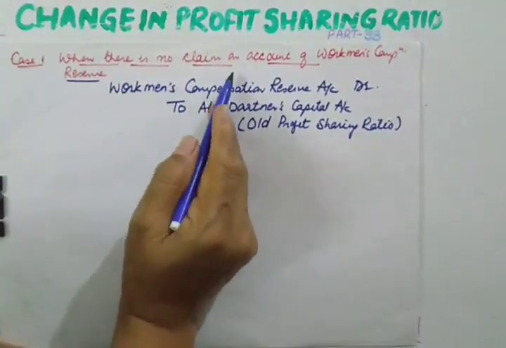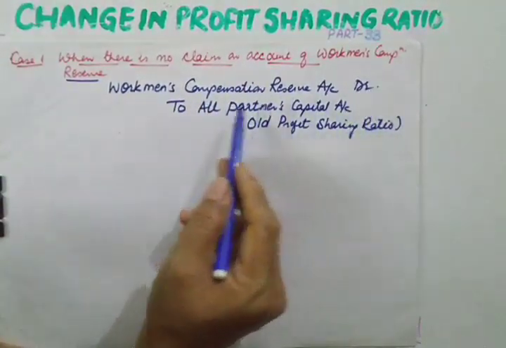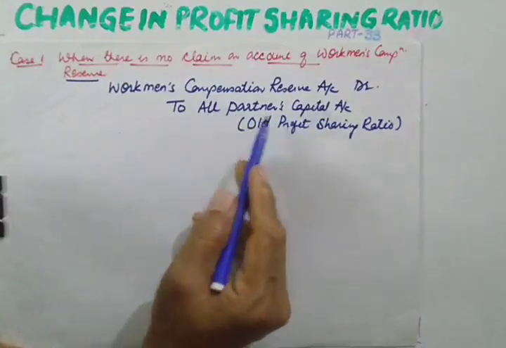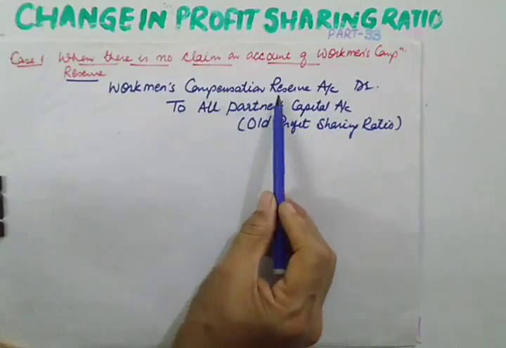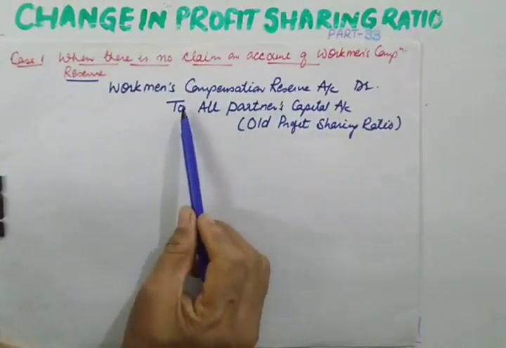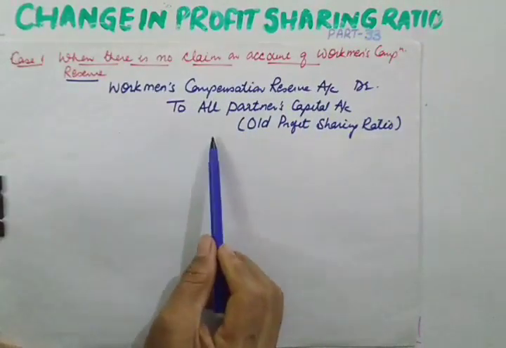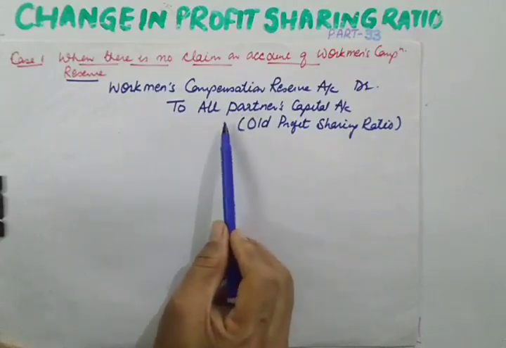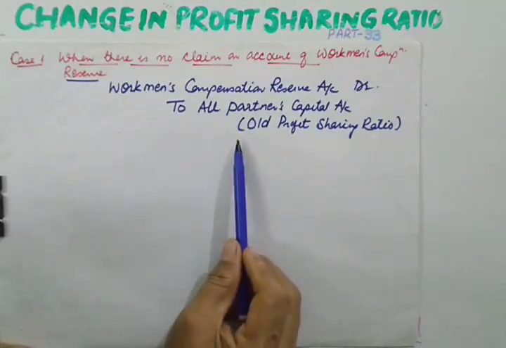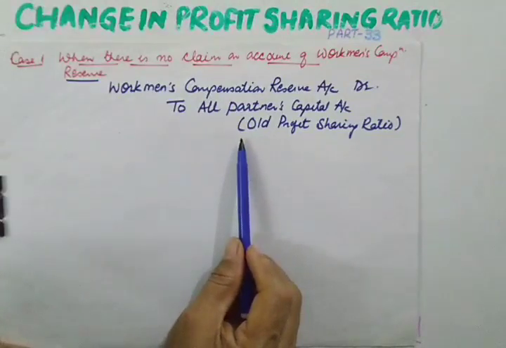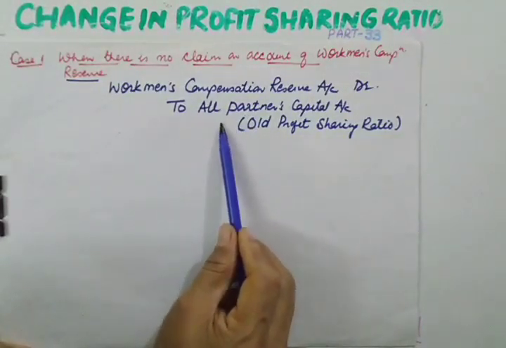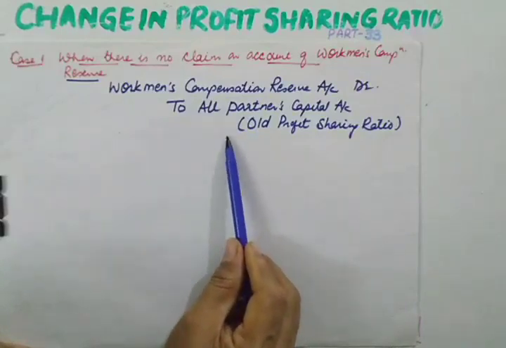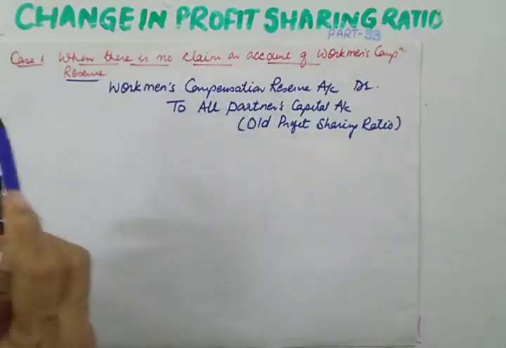This was our first case when there is no claim. Like for example, if there are 3 partners, workmen compensation reserve account debit to partner A, partner B, partner C: A's capital account, B's capital account, C's capital account. And if they are maintaining fixed capital accounts, then A's current account, B's current account, C's current account. So I hope this case is clear to you.